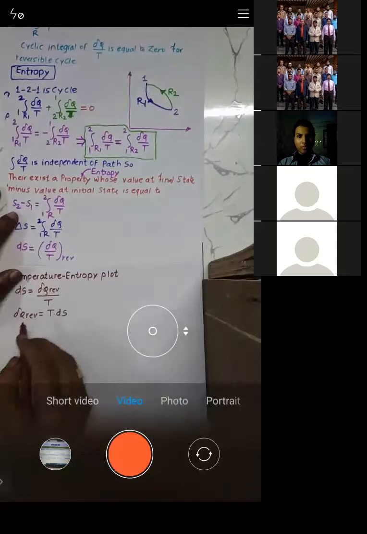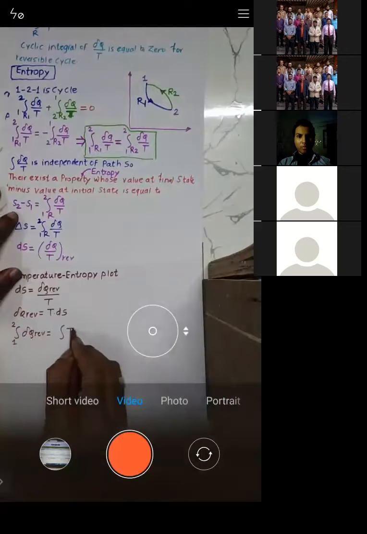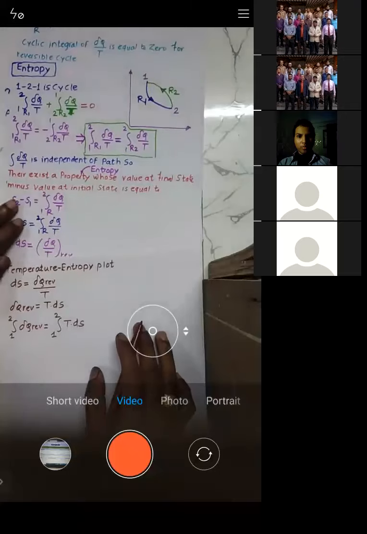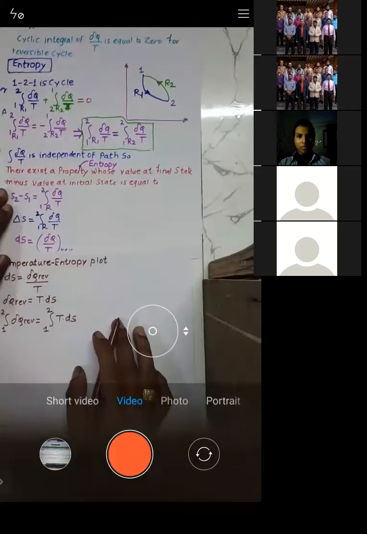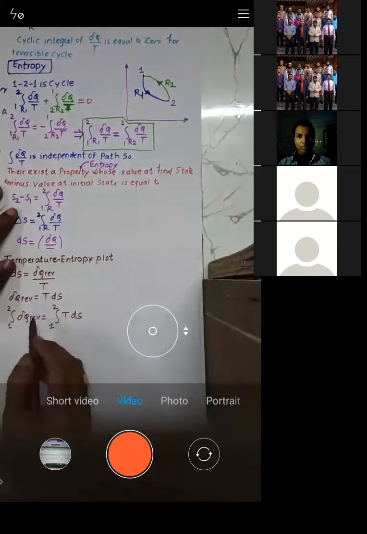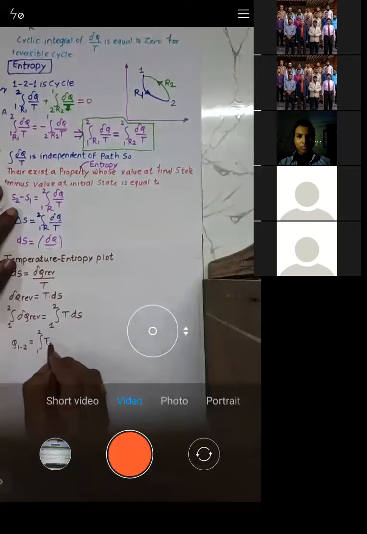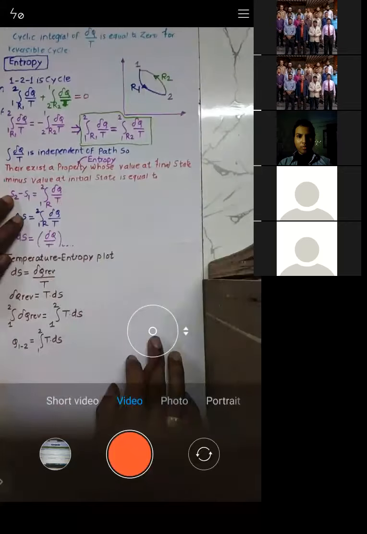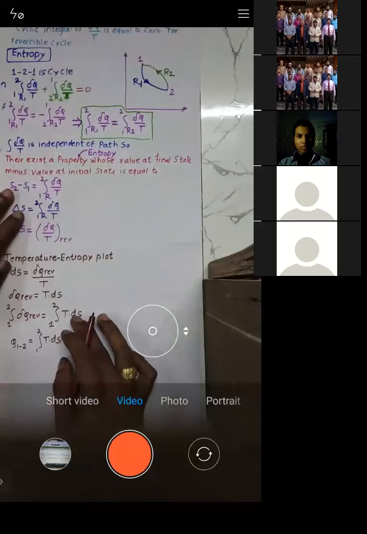If you integrate this, let us integrate this. So integration of del Q reversible for process 1 to 2 is given by integration of TdS for the process 1 to 2, right? So what is the integration of del Q reversible? It is Q reversible, or I will call it Q 1 to 2, given by integration 1 to 2 of TdS, right? So what is the meaning of this?